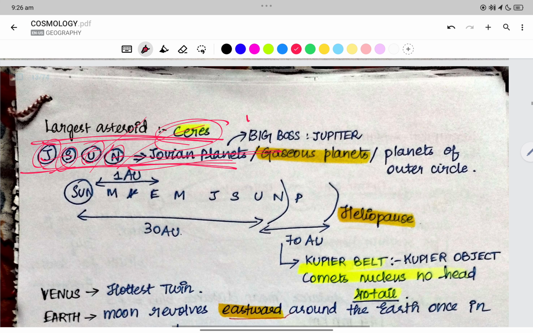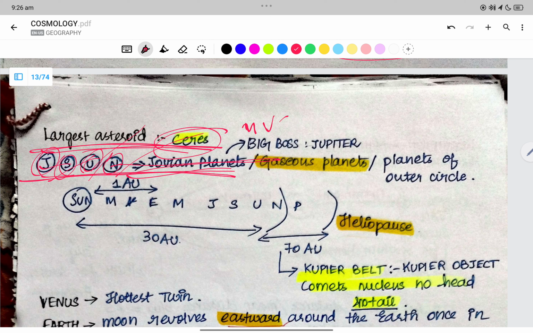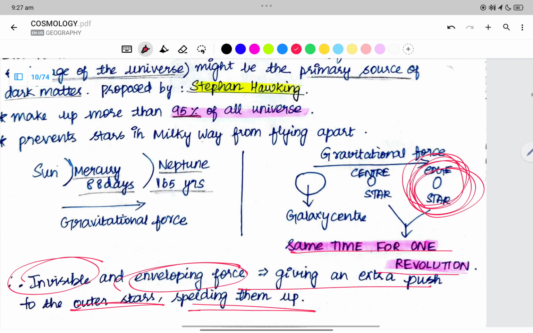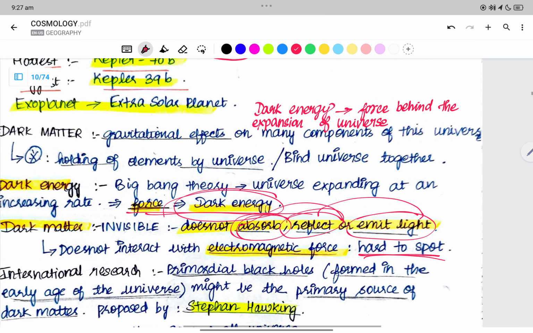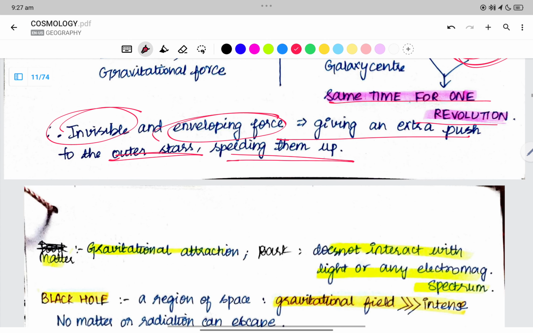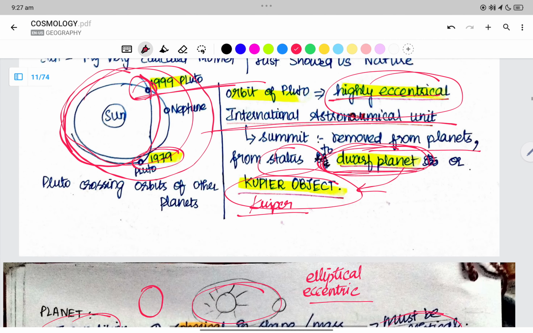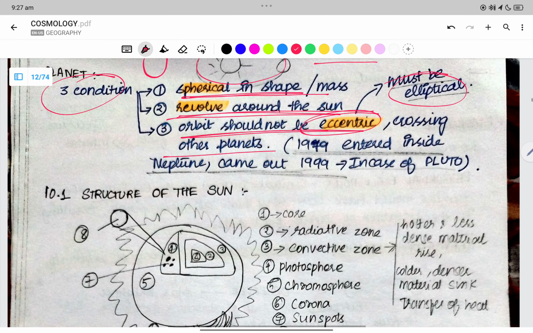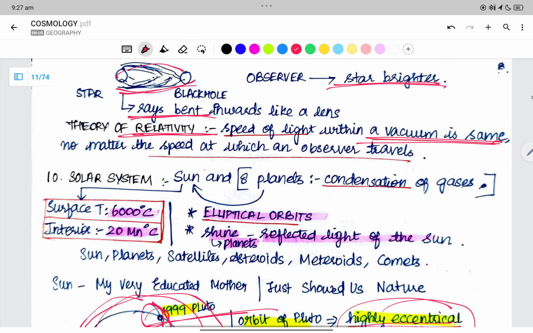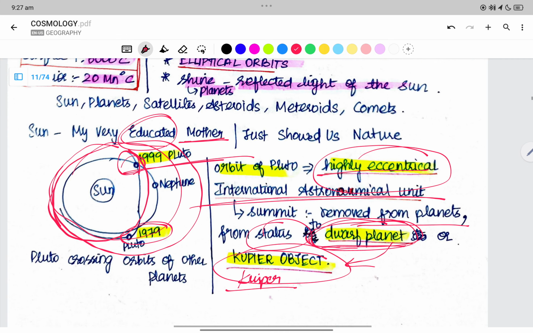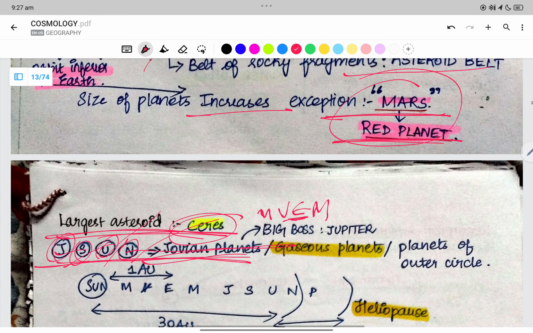My very... Mercury, Venus... my very what, mom? I just forgot the mnemonic. My Very Educated Mother Just Showed Us Nature, right?